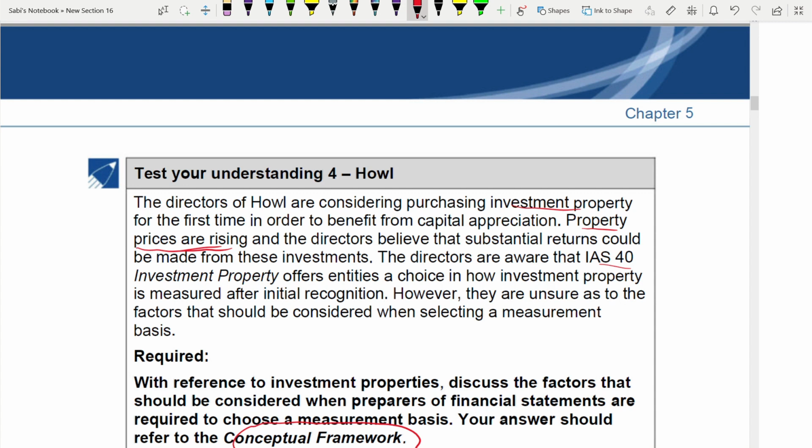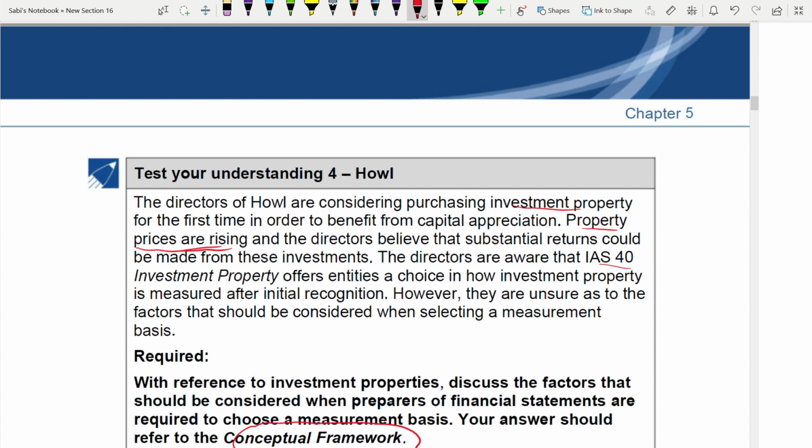And even if you're using the cost model, remember, any changes in the fair value need to be disclosed. Okay. And changes in the fair value of the investment property would not be recognized until disposal. When you dispose only, you will know the fair value. You do not recognize before that. Okay. And the business model would seem to be based on selling the investment property.